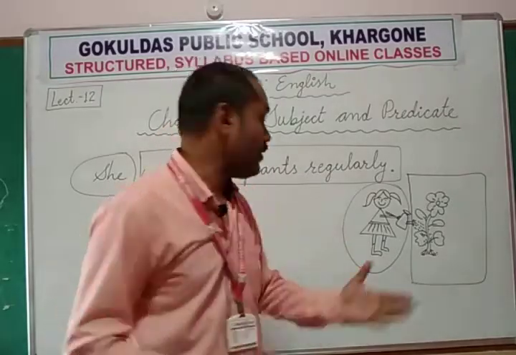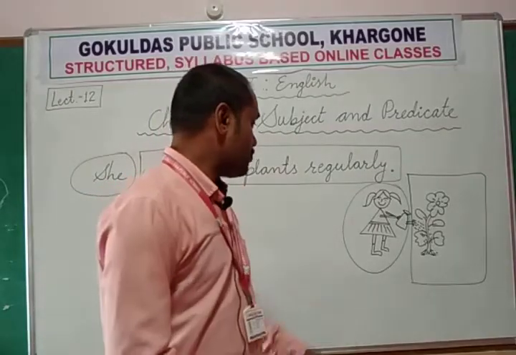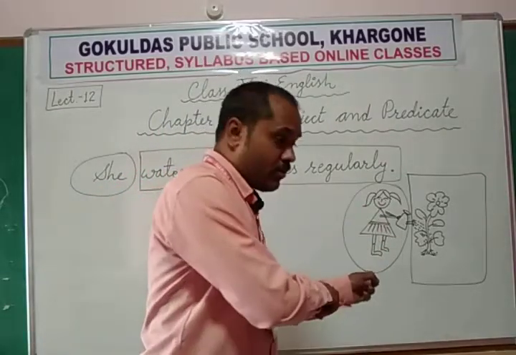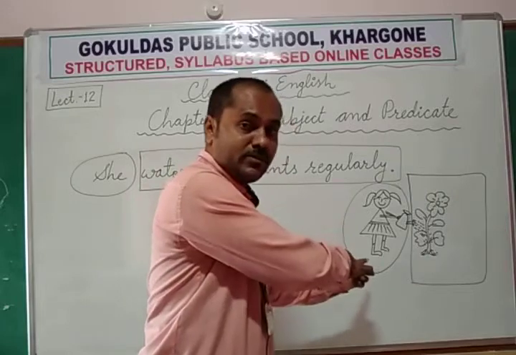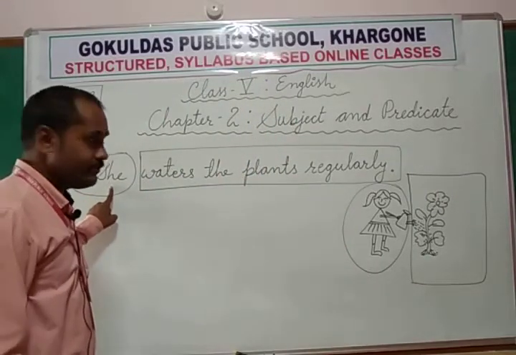Something is explained about this person or this thing or this place. So about whom are we talking? We are talking about she. So she is the subject here.